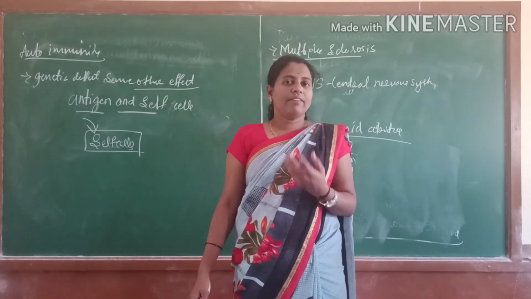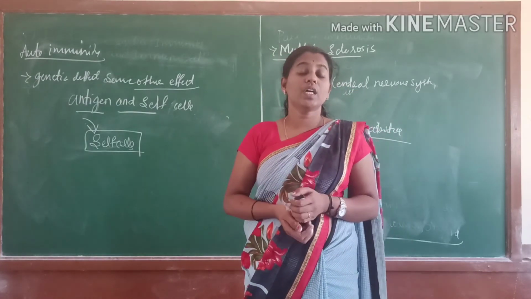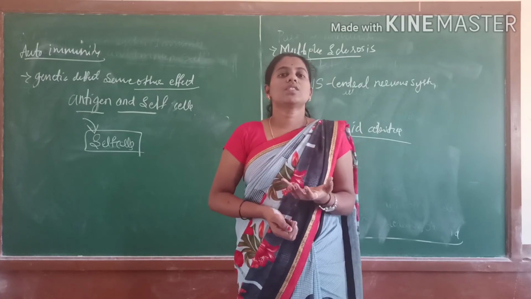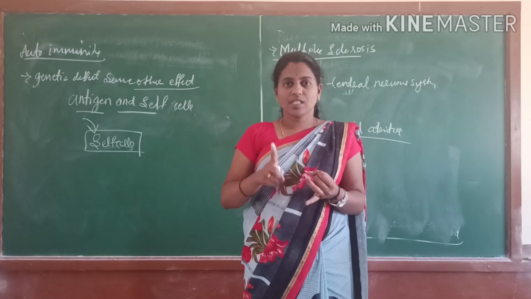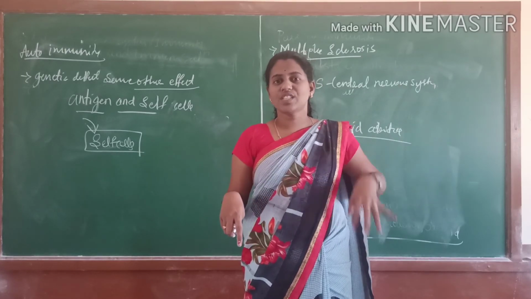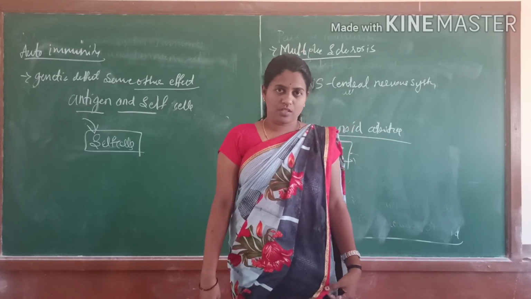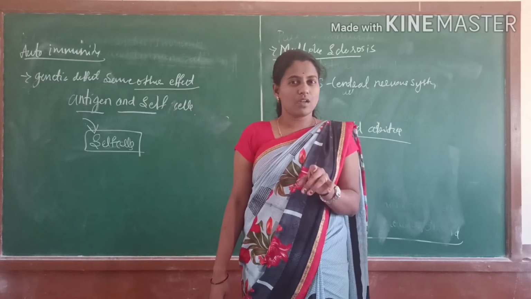I will repeat once. The first one we call the active immune system, the inbuilt system, which responds through memory cells, activated by B cells and T cells. Next, the passive immune system, where antibodies are taken from outside. The best example is colostrum.